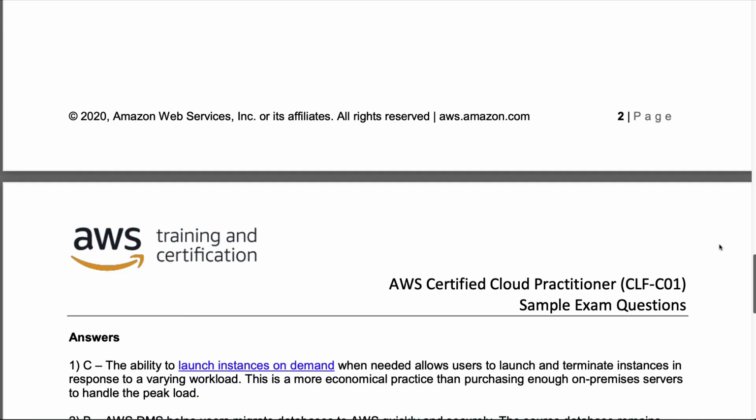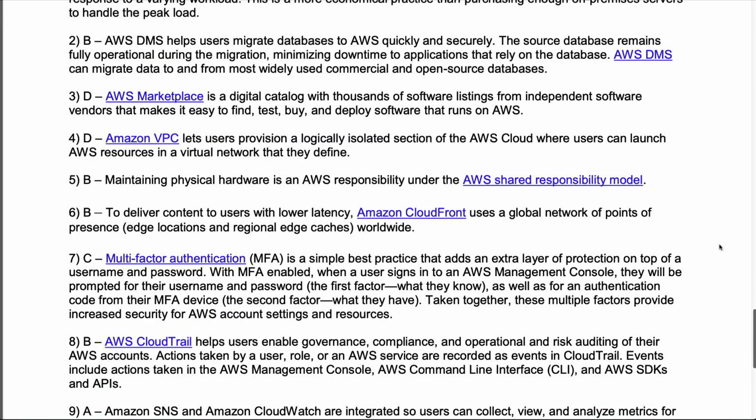And so let's go down here to the next question, which is C, multi-factor authentication, or MFA, is a simple best practice that adds an extra layer of protection on top of username and password. With MFA enabled, when a user signs in, they'll be prompted for their username and password. That's the first factor, as well as a second level, so an MFA device, for example. So both of these increase the security because it requires more than one way of authenticating.